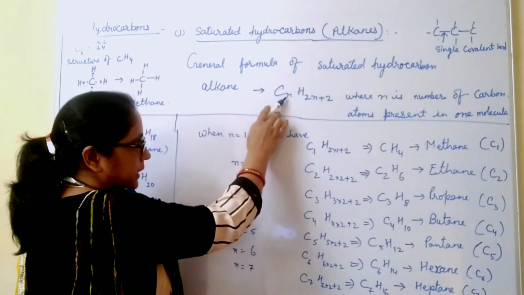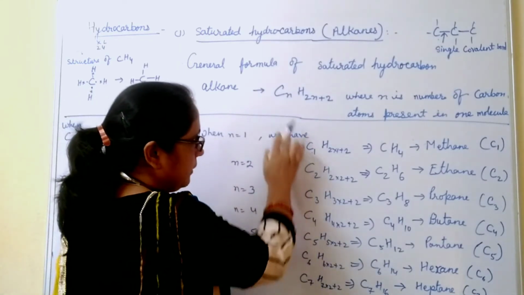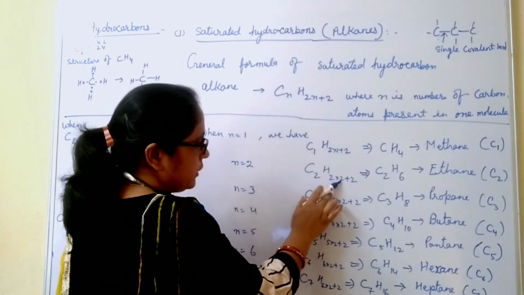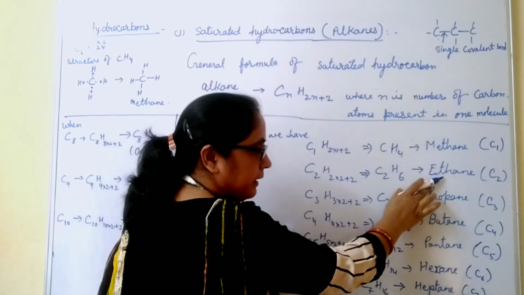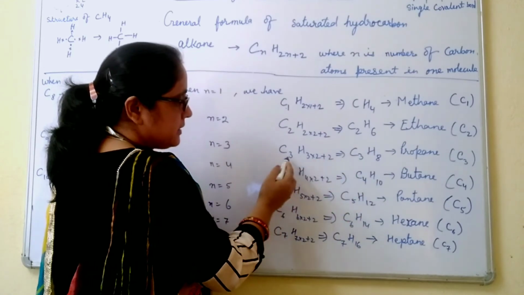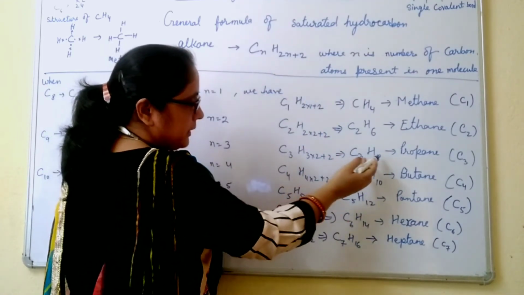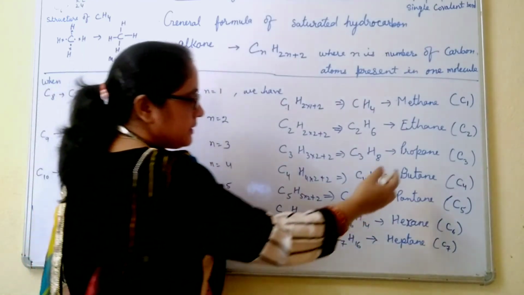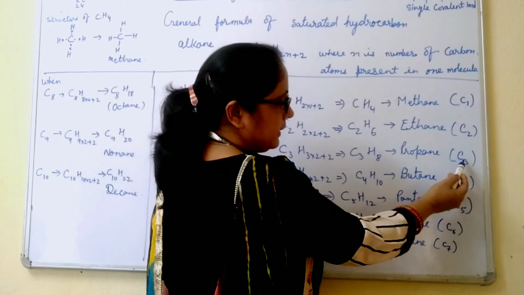Similarly, when we put the value of n as 2, meaning 2 carbon atoms, we have the formula C2H2 into 2 plus 2, that is C2H6. Its name is ethane. When carbon atoms are 3, we have the formula C3H2 into 3 plus 2, that is C3H8. Its name is propane. Propane means containing 3 carbon atoms.